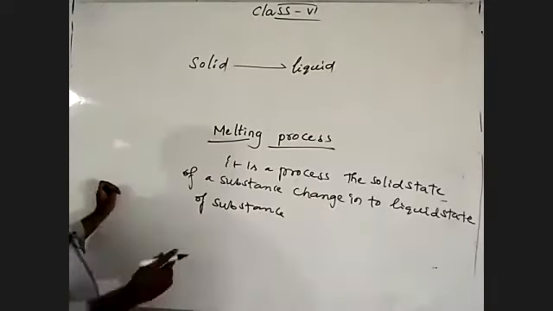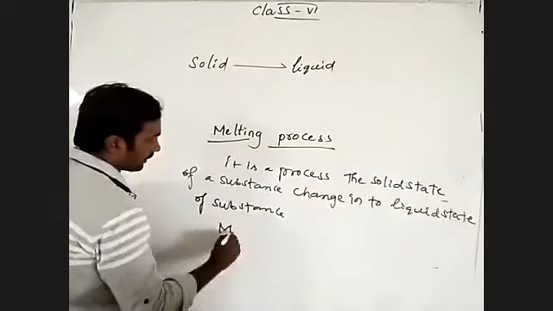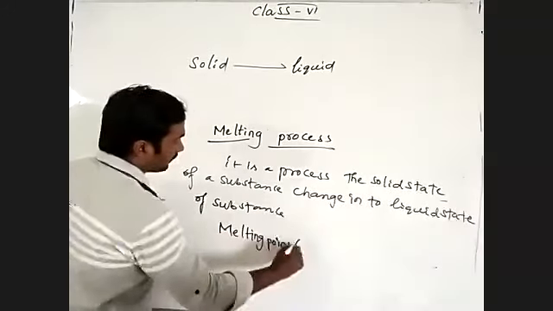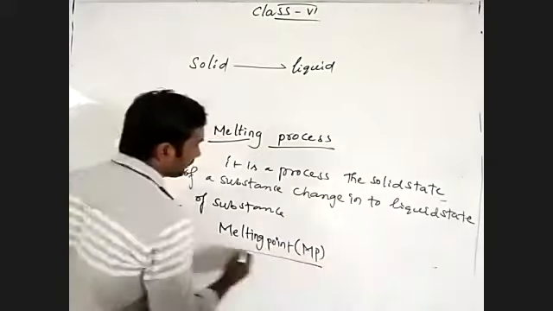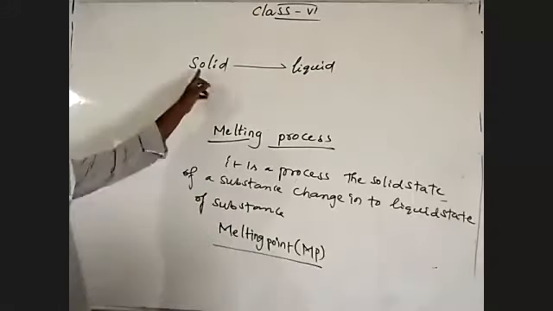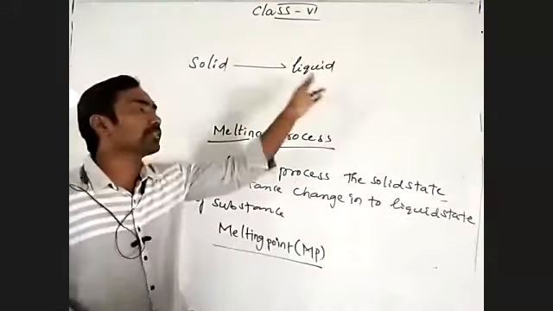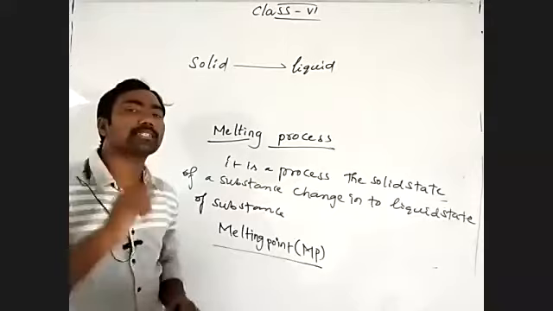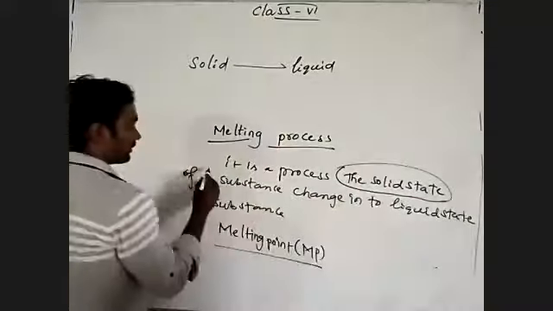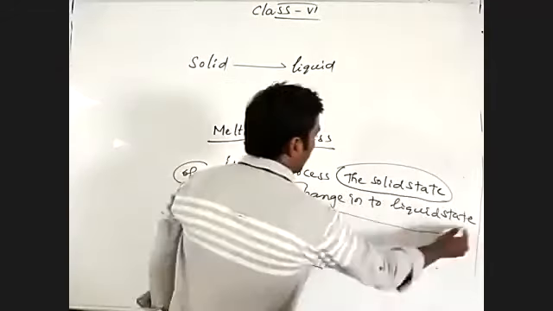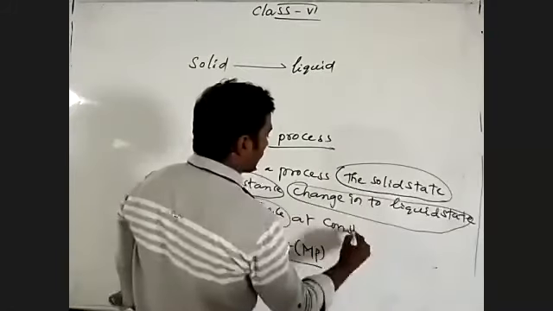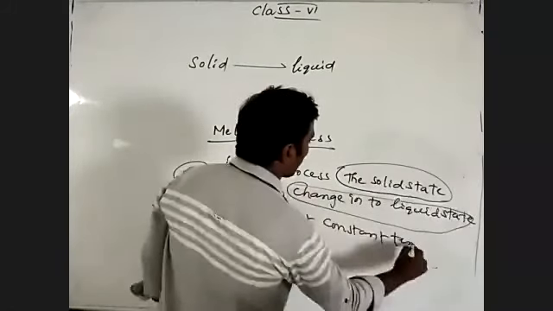Then there is the melting point, shown by MP. Melting point means what? The solid state of a substance changes into the liquid state of a substance at a constant temperature.